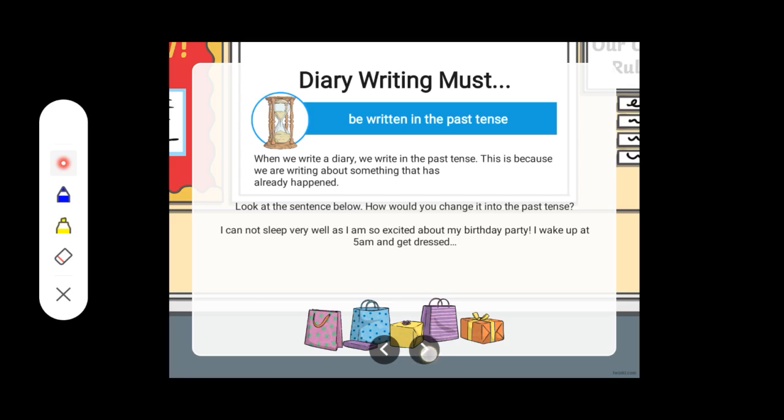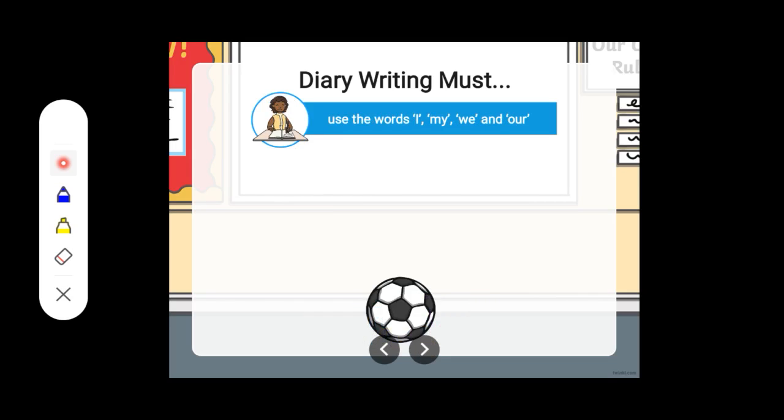Now here we can see the example: if we write, I cannot sleep very well as I am so excited about my birthday party. I wake up at 5 a.m. and get dressed. So it's wrong, because we are writing the diary when the incident has already happened, right? So we have to write it in the past tense this way: I could not sleep very well as I was so excited about my birthday party. I woke up at 5 a.m. and got dressed.